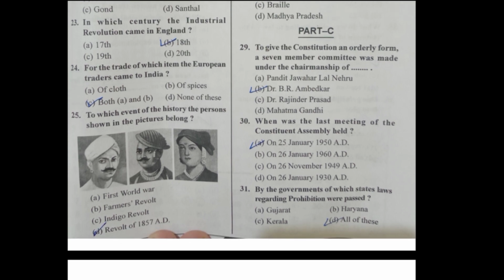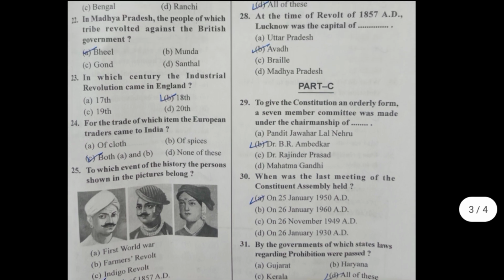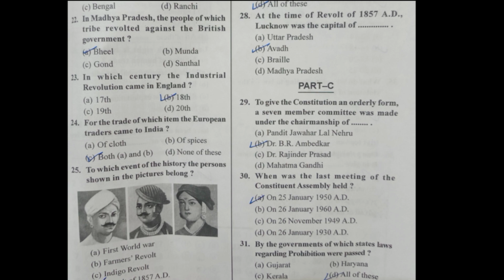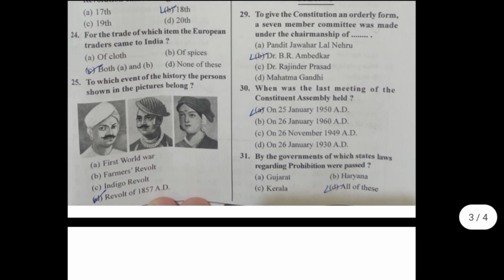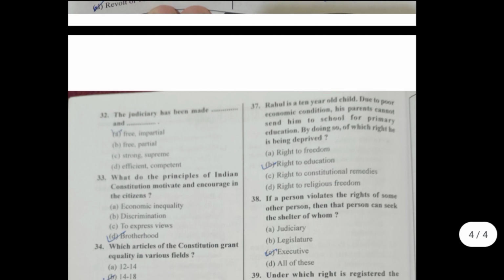Part C. 29th, to give the constitution an orderly form, a 7-member committee was made under the chairmanship of. तो इस उत्तर B, Dr. B.R. Ambedkar. 30th, when was the last meeting of the Constituent Assembly held? तो इस उत्तर A, on 25th January 1950. 31st, by the governments of which state were laws regarding prohibition passed? तो इस उत्तर D, all of these, यानी गुजरात, हरियाणा and Kerala.